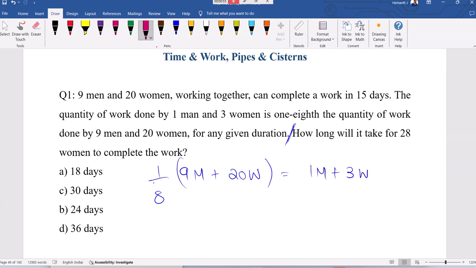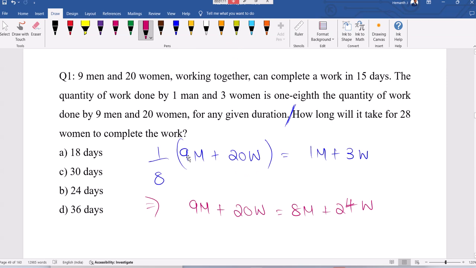Now cross multiplying, 9 men plus 20 women equal to 8 men plus 24 women. So clearly 1 man is equal to 4 women. As per this question, 1 man can be replaced by 4 women.